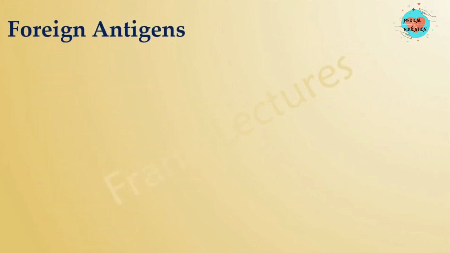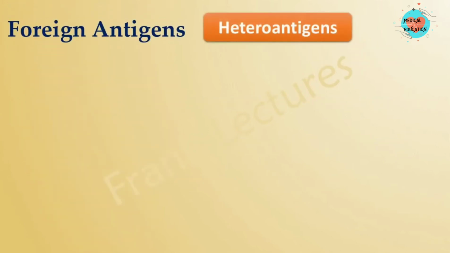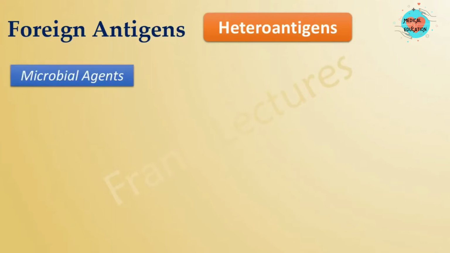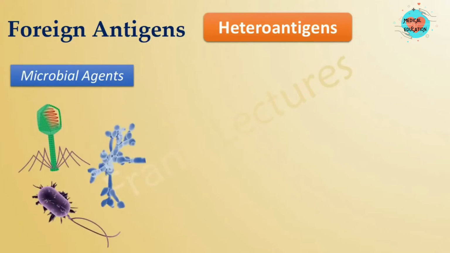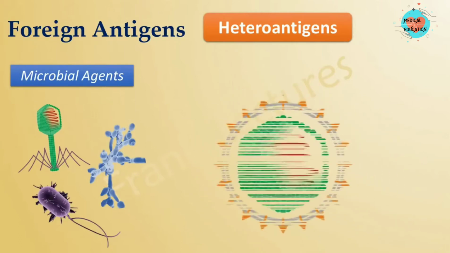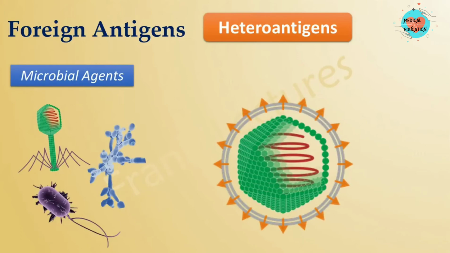Foreign antigens. Foreign antigens are also known as heteroantigens. As the name indicates, these substances are not part of human body. They originate from outside the body. They can be microbial agents. We are saying agents because these include whole microbes or their parts. For example, capsules, cell walls, flagella, fimbriae, toxins of bacteria, the coats of viruses, or any surface component of microbes.